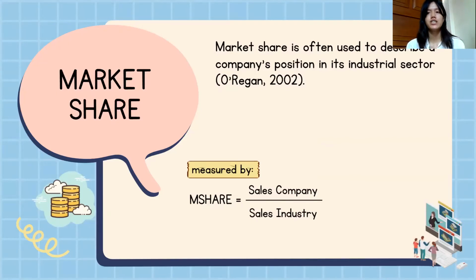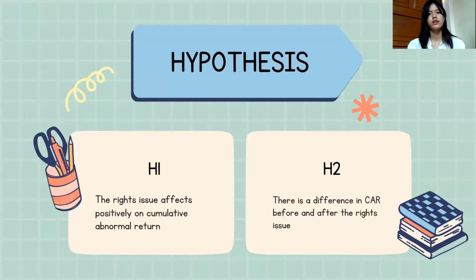Market share. Market share is often used to describe a company's position in its industrial sector, Oregon 2002. Market share as a control variable is measured by company sales divided by industry sales. The hypotheses for this research are: first hypothesis, the rights issue affects cumulative abnormal return positively. The second, there is a difference in cumulative abnormal return before and after the rights issue.